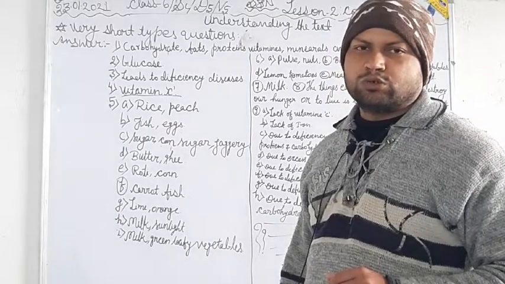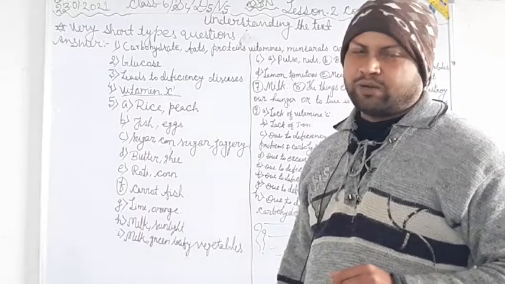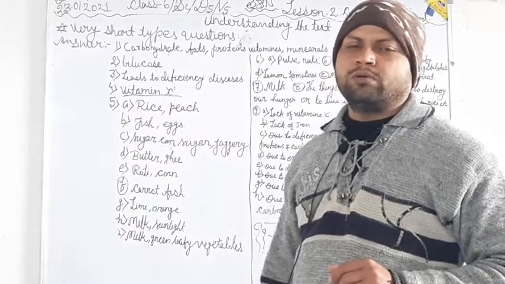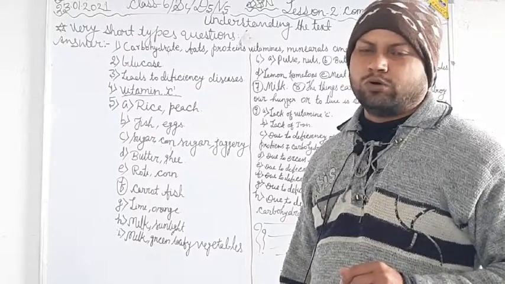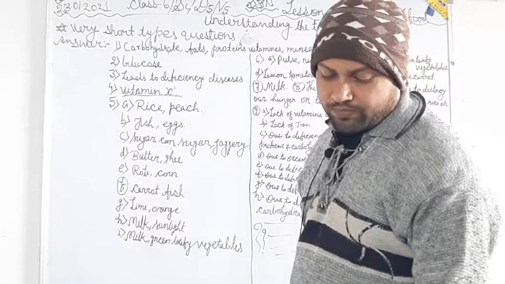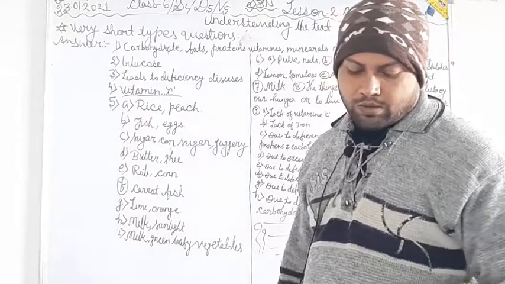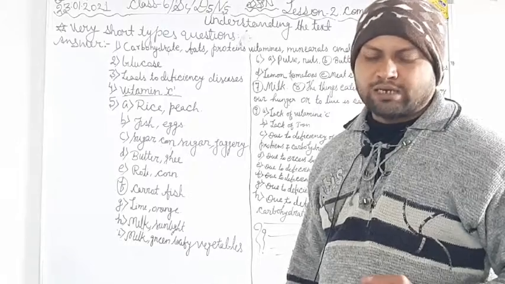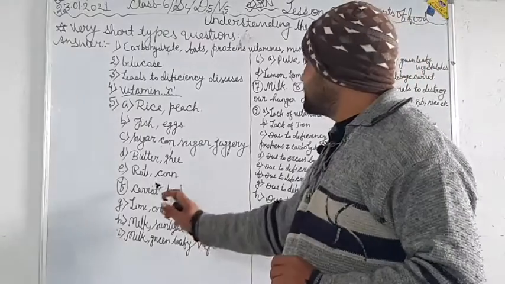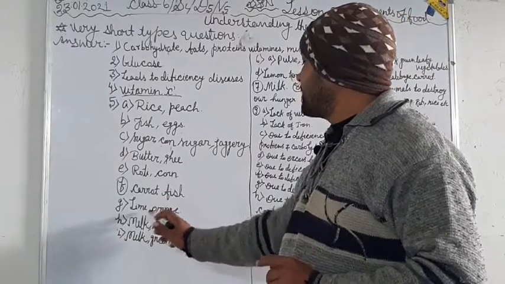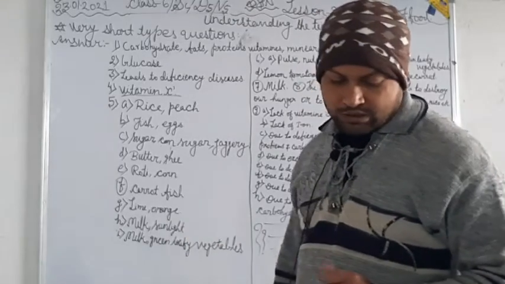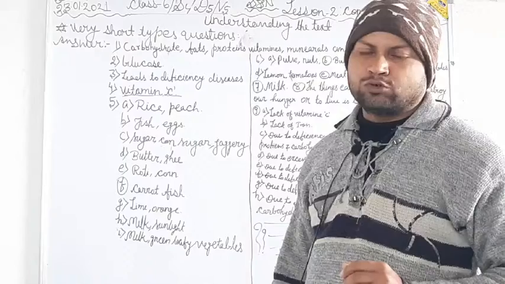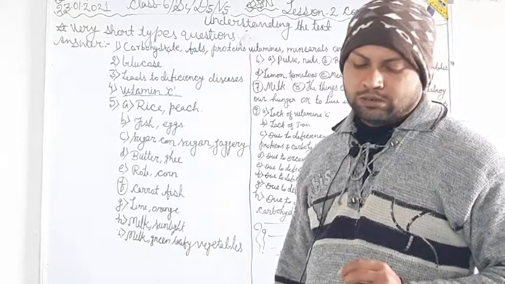These are rich sources of vitamin A, which is very useful for removal of night blindness. Now ascorbic acid is found in lime and orange. Citrus fruits are rich sources of ascorbic acid.